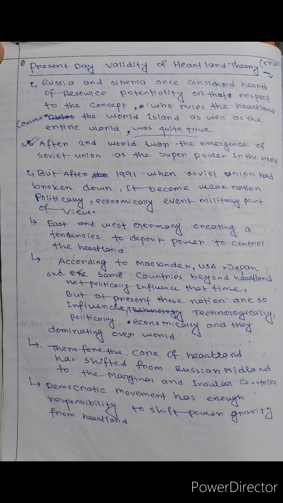Therefore, the core of the Heartland has shifted from the Russian midland to marginal and insular countries. Democratic movements have had enough responsibility to shift the power gravity from the Heartland.